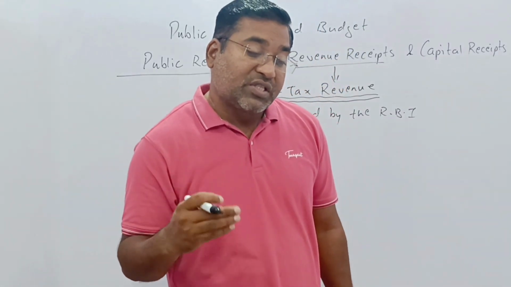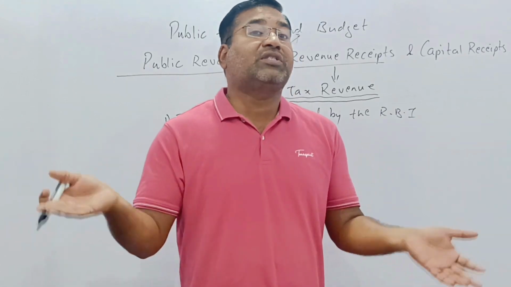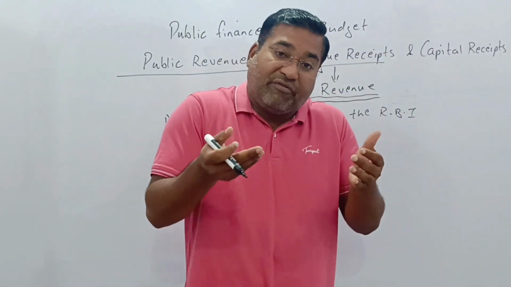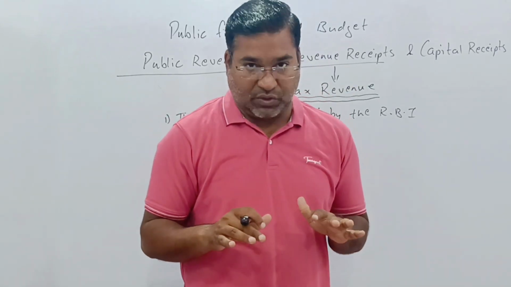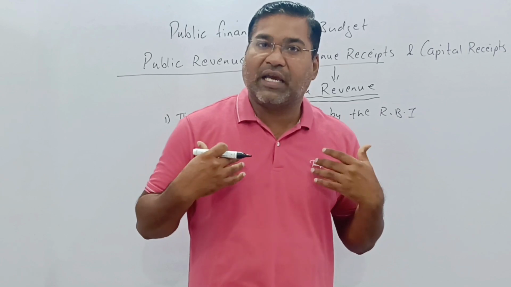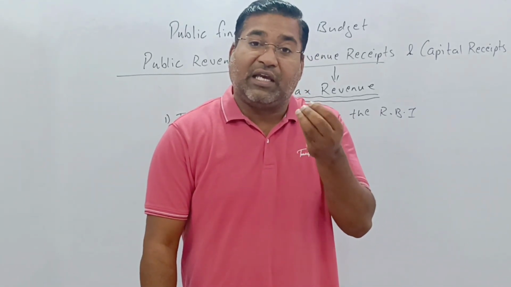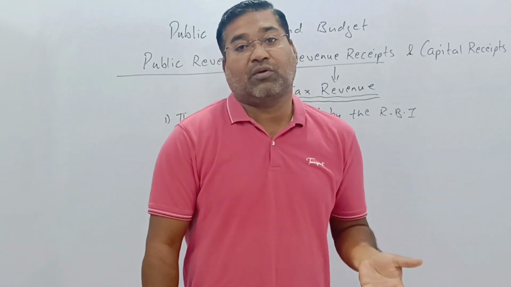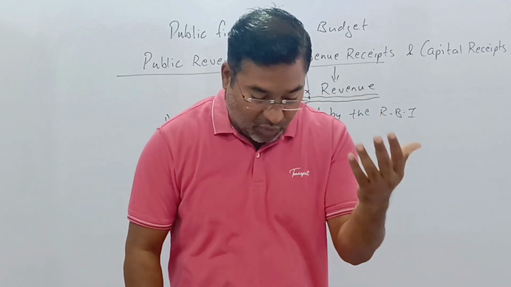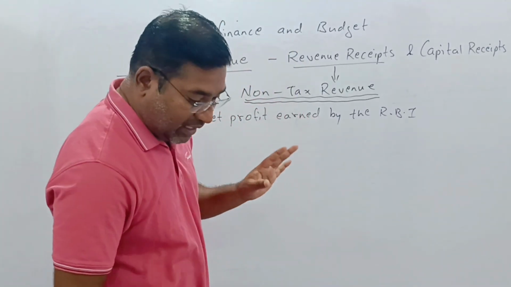The central government deposits money from its different sources of revenue in the Reserve Bank of India, and from that it gets a lot of interest also. Interest accumulates into huge money. It's not like our money which we deposit in the form of 20,000, 25,000. It will go to more than 10,000 crores, 20,000 crores. So automatically the revenue will also be more. So that is the net profit earned by the Reserve Bank of India.